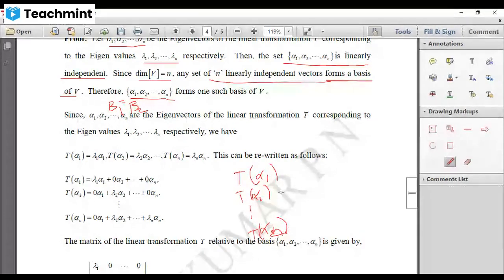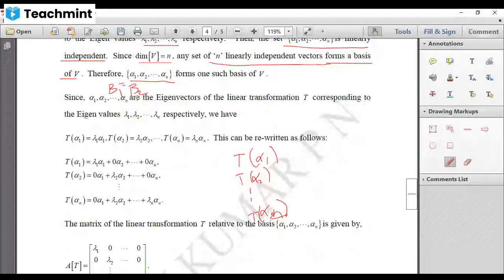Similarly, T of alpha 2 equal to some scalar into alpha 1 plus some scalar into alpha 2, etc. up to some scalar into alpha n. Similarly, T of alpha n equal to some scalar into alpha 1 plus some scalar into alpha 2, etc. up to some scalar into alpha n. If we can write in that pattern, then we can write the matrix. You have studied in the lower classes how to write a matrix corresponding to a basis. We have to write the images of B1 elements as linear combinations of B2, but B1 and B2 are both the same here.